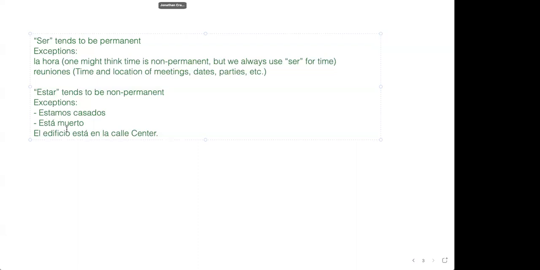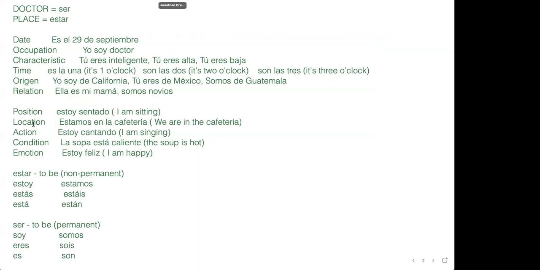The only other exception would be with location. Location, because remember, location right here is technically for estar. And that would be like a non-permanent thing. We are in the cafeteria. Well, we're not going to be in the cafeteria forever. So it's non-permanent.